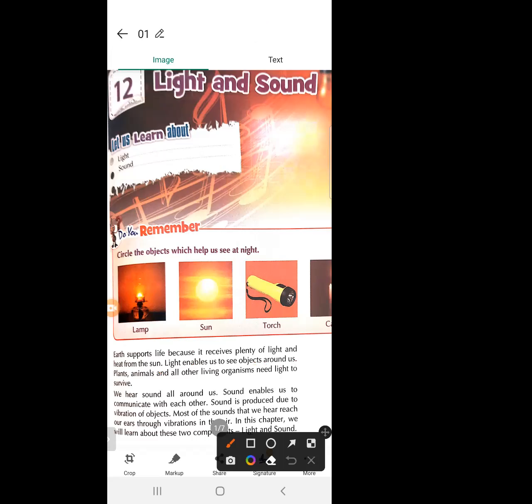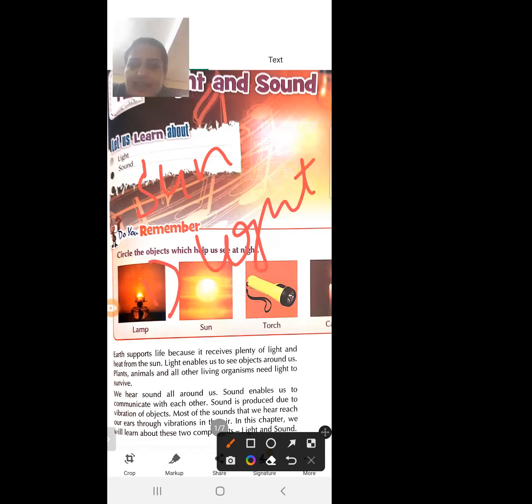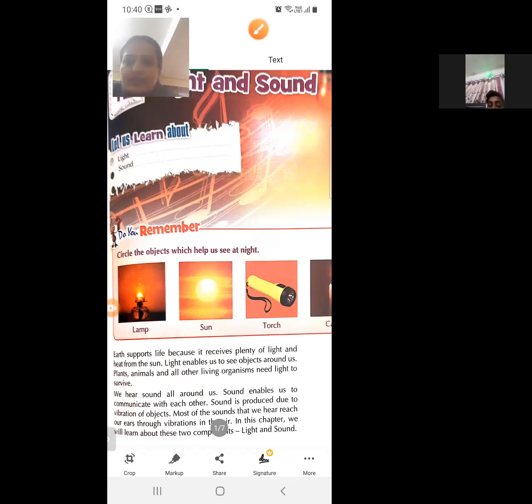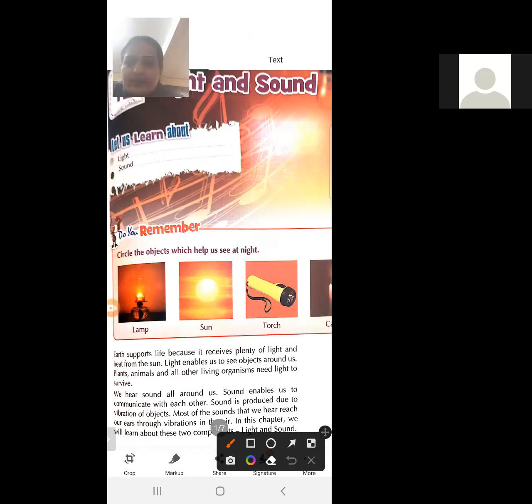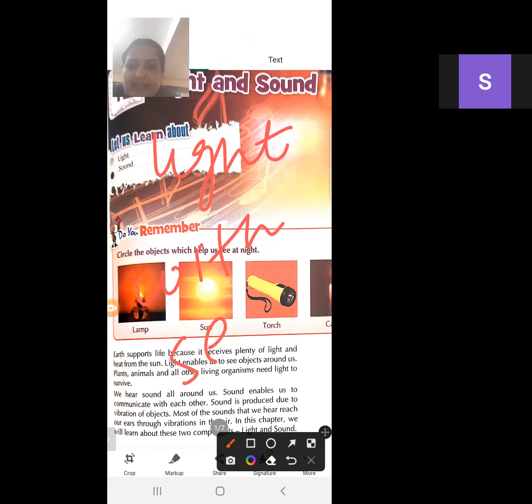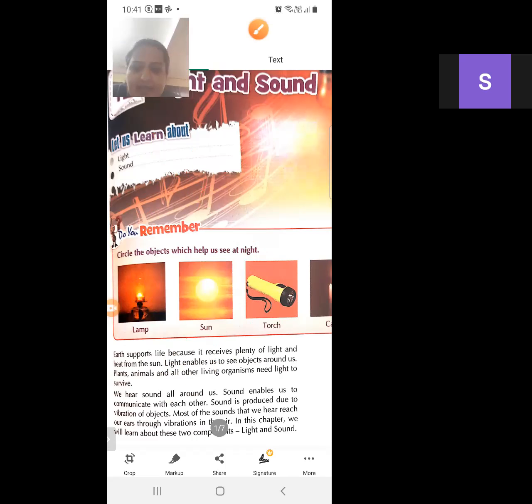First is light and second is heat. With the help of light, we can see the objects around us. And the plants and animals prepare food with the help of light.